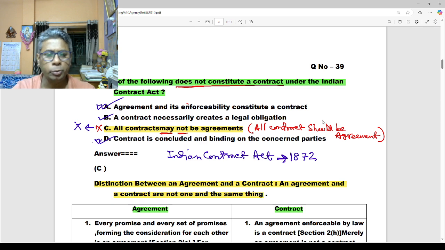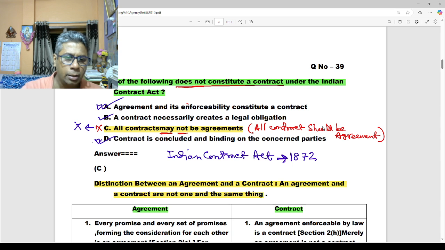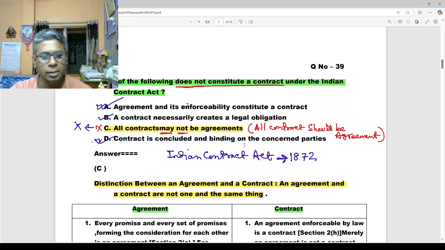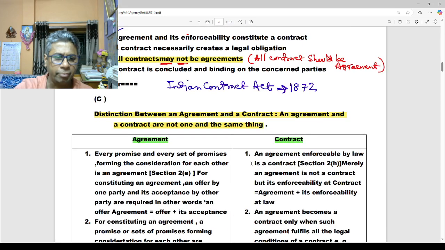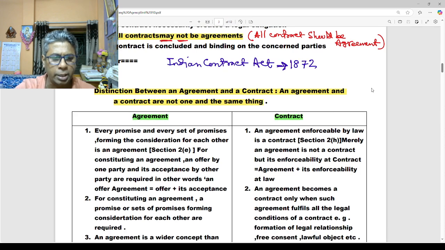So you have to know the Indian Contract Act started from 1872. Among these four options, C, all contracts may not be agreements, this is the wrong conception. This statement is wrong. So option C is right. All contracts should be agreements. Now here I have given the comparative study between agreement and contract.